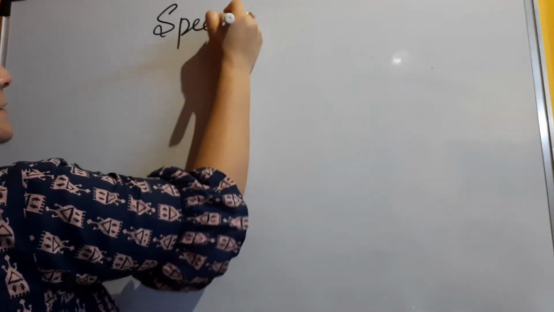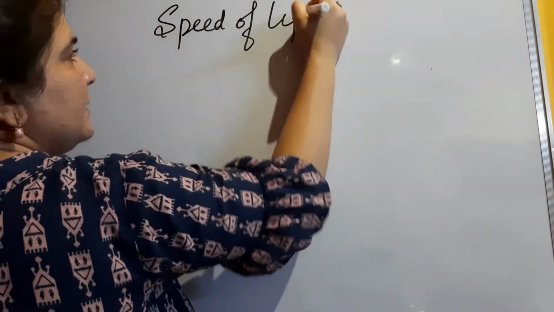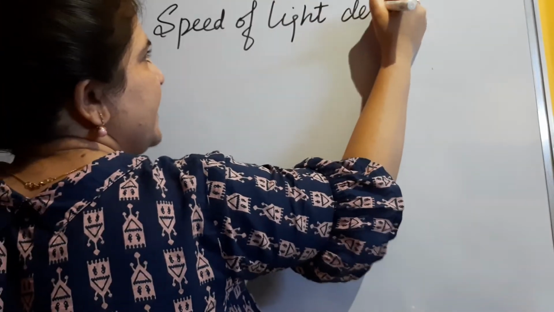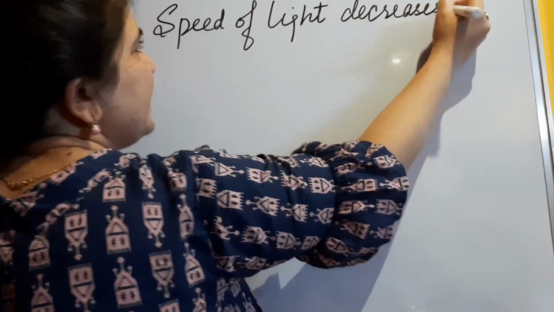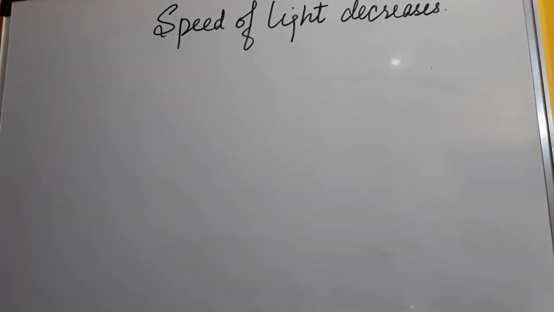Okay. So basically what we have understood till now is that if the medium is changing, the light will bend. And in some places, maybe if you search on Wikipedia, or see in some of the textbooks also, you will see that the speed of light decreases. This sentence is very common, that speed of light decreases when it moves from one medium to another, but it depends on the medium also.